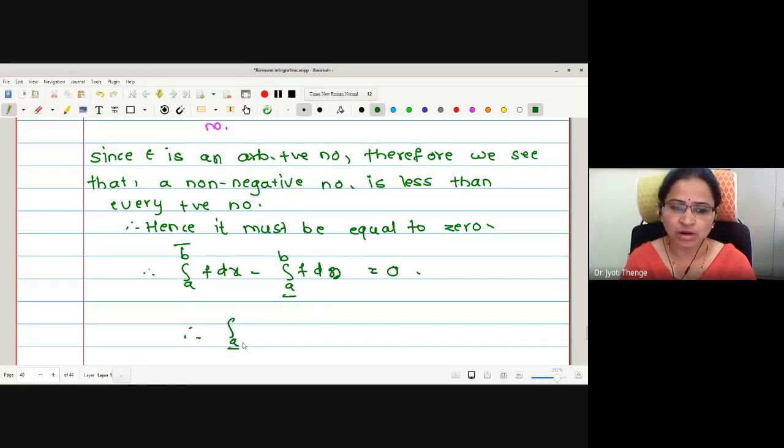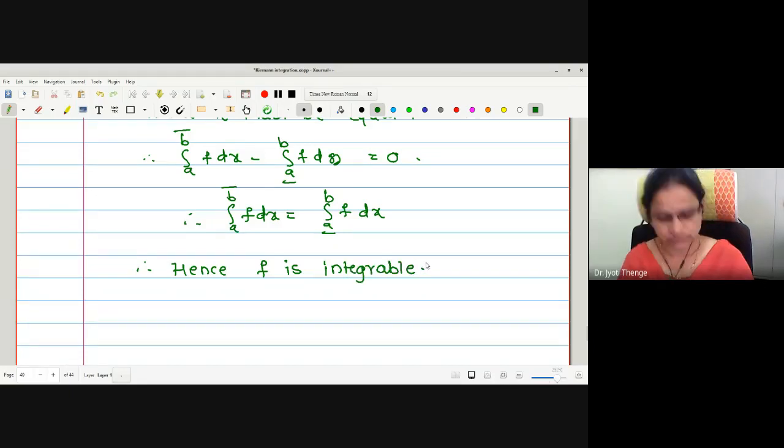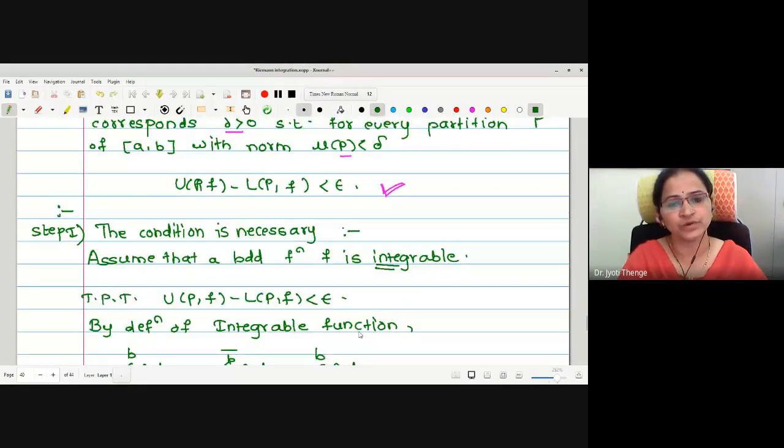Proving upper integral is equal to lower integral. Okay, and whenever both the integrals are equal, hence f is integrable. Hence f is integrable. Okay, is the concept understood to everyone? We have proved both the parts from the necessary point of view and from the sufficient point of view. In the necessary point of view, we have assumed that the function is integrable and we have proved the condition is true. That is, the condition is necessary.